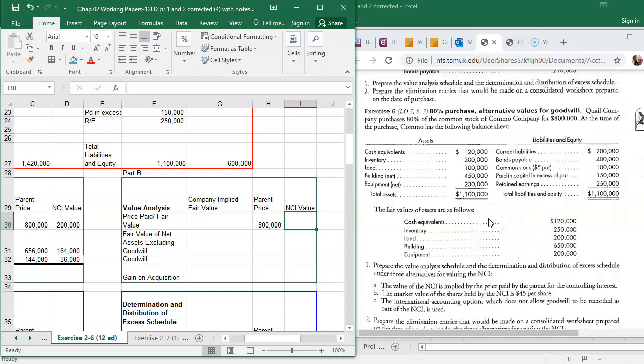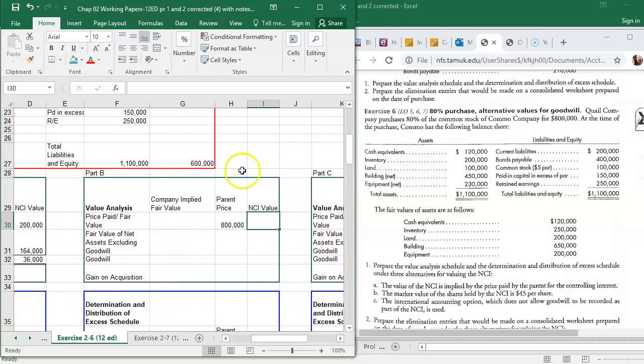Okay, so Como, you have to go up here and look. Como had $100,000 of common stock at $5 par. And the NCI owns 20% of that. So where can I write that out?